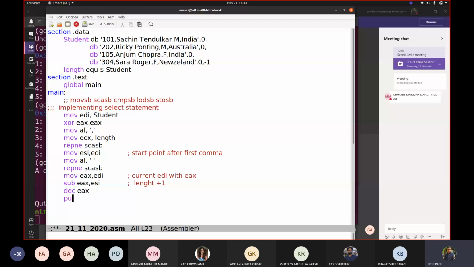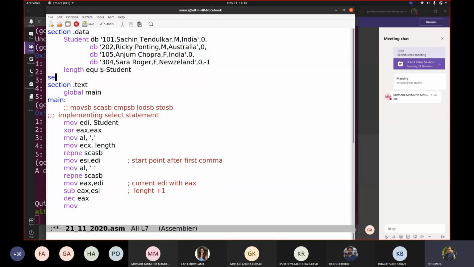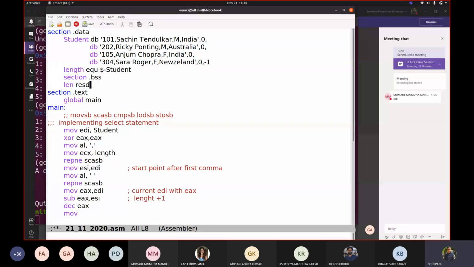Correct. Now what I will do is, we want to move this value to one of the temporary variables. So I will declare one variable in the BSS section: section .bss, len resd 1. I am saying mov dword of len, ex. So this len would be now containing length. Now we know exactly length available with us. Correct. Now we have to reach to this second comma.